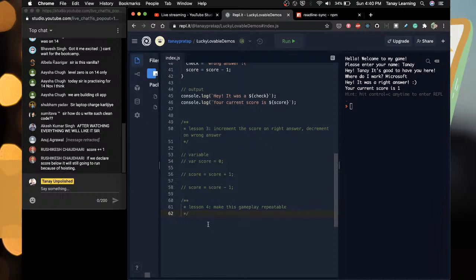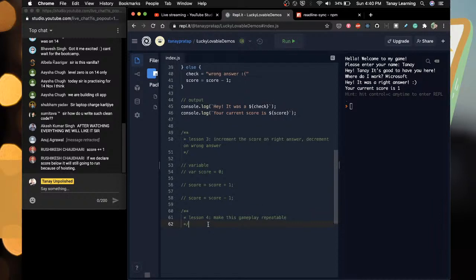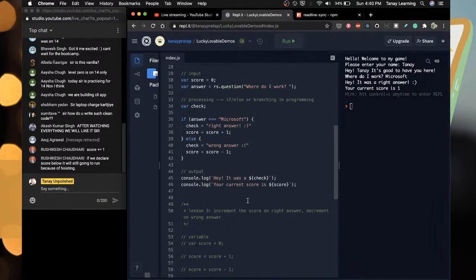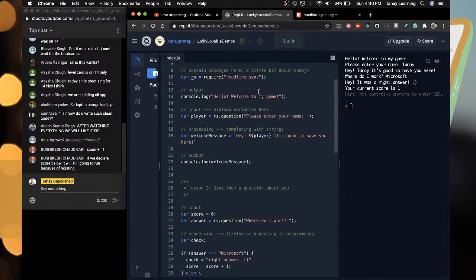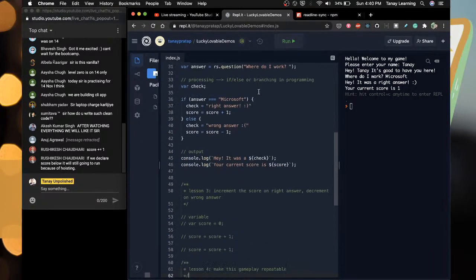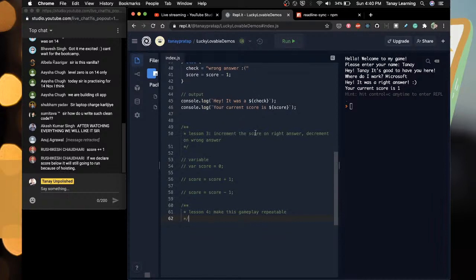Rishikesh is saying if we declare score below, yes sir, it will work, but who will explain it to them? This is why I am the teacher, because I think about beginner mindset. This is why I am practicing, so that I don't assume things. I am writing notes. You people keep showing off that this will work, that will work. I know it will work, but you don't have to.